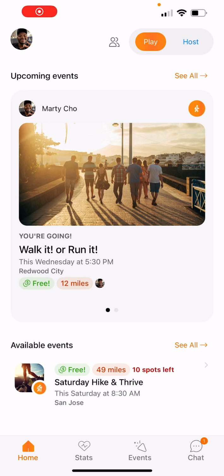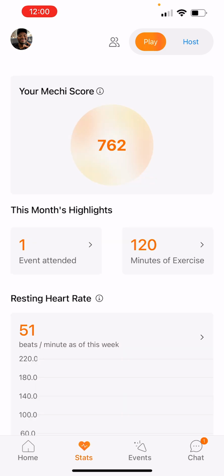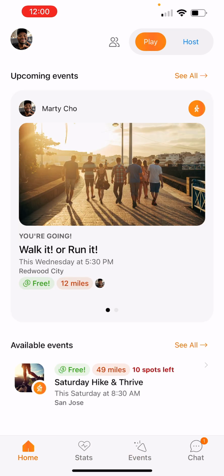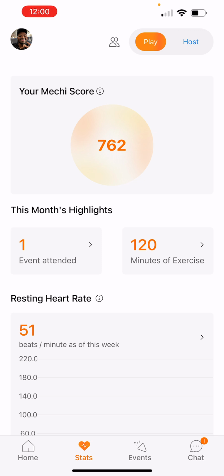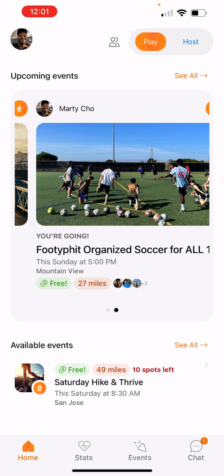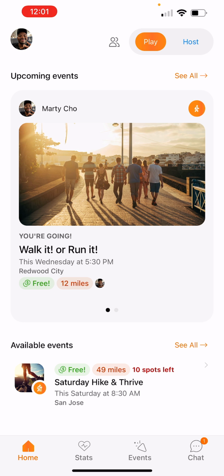Welcome to Mechi, the one platform where you can find active hobbies and find other participants that you can actively engage with on a regular basis. And above all, you can see on a regular basis the actual health effects of the activities you're engaging with. So, when you first come to Mechi, you land on the homepage. That's what you see. You see different activities that are going on the app.